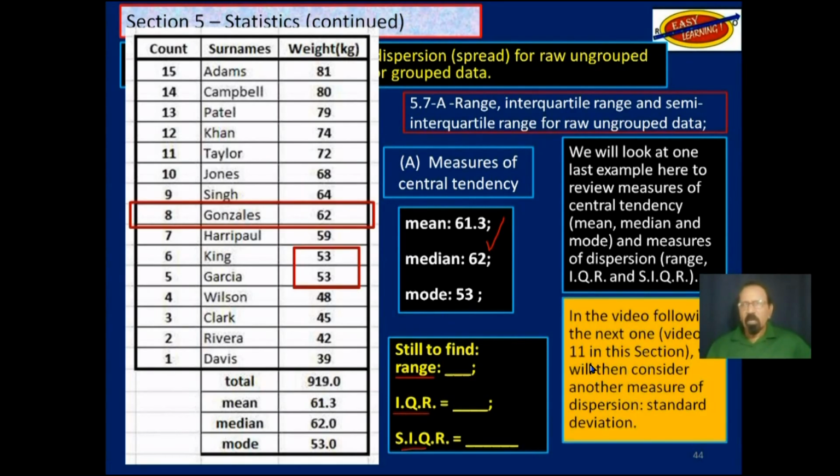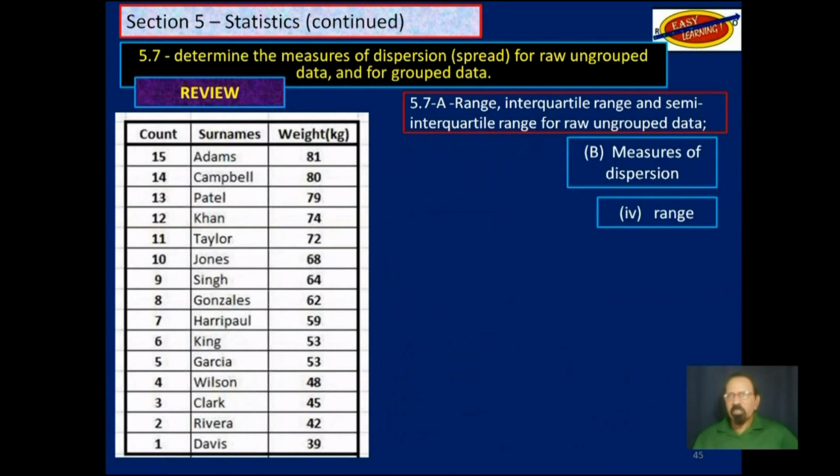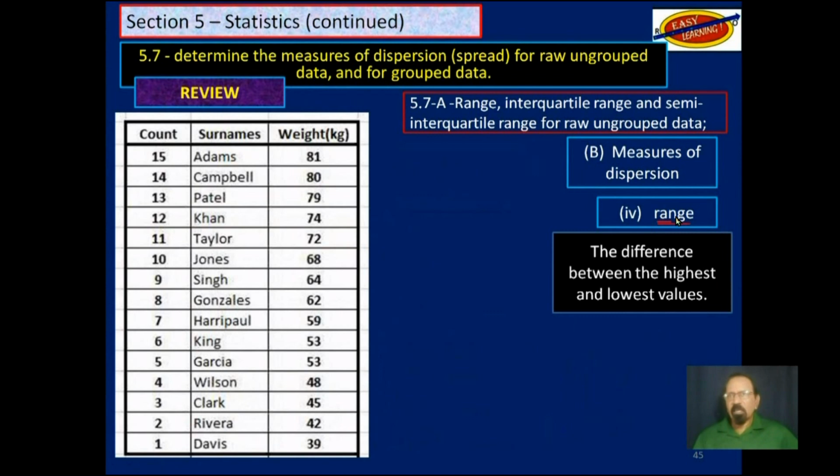And as I said, in video 11, we will look at standard deviation. So measures of dispersion, range, and that is the difference between the highest and lowest values. In this case, it would be 81 minus 39, and so we get 42. So these students, the range of their weight is 42 kilograms.